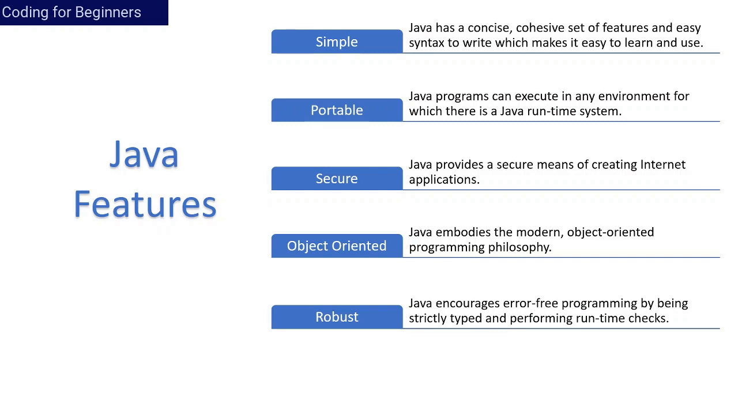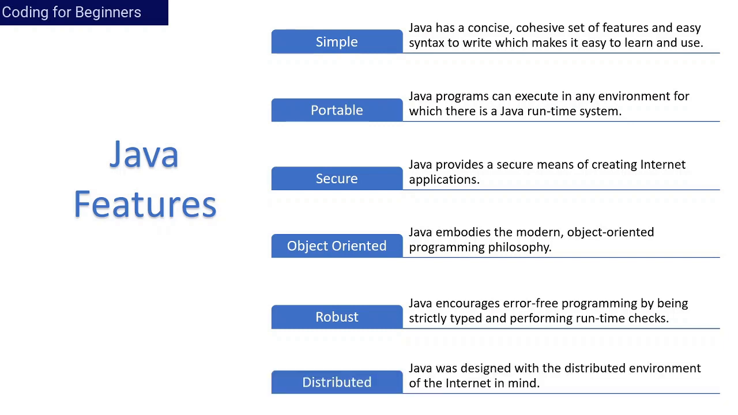Robust. Why robust? Because Java encourages error-free programming by being strictly typed and performing runtime checks. What does strictly typed mean? Once we start coding, you will understand this concept very clearly, but here you can understand that you cannot assign text to a number. You cannot say number 1 is equal to the word "width". Width is a name and 1 is a number.